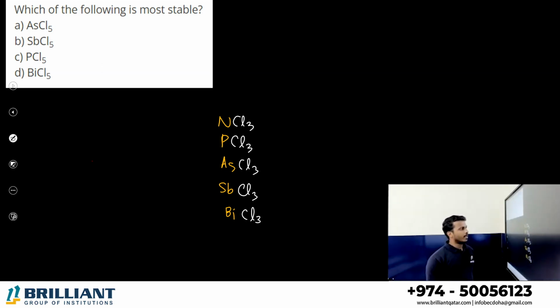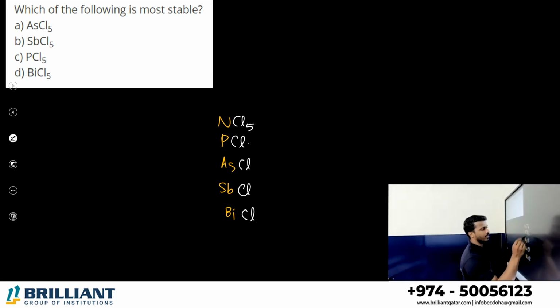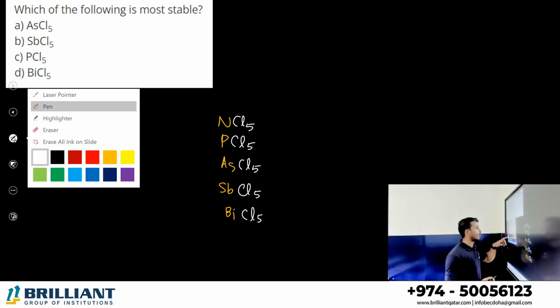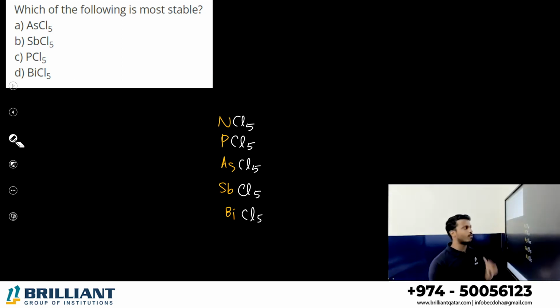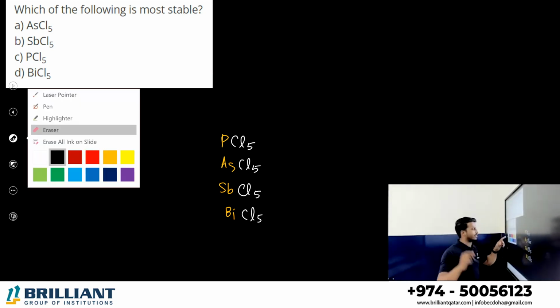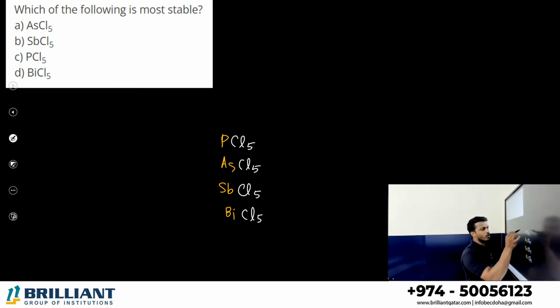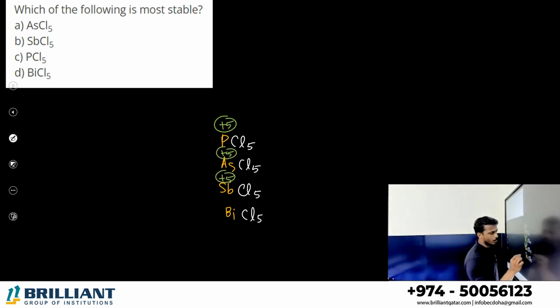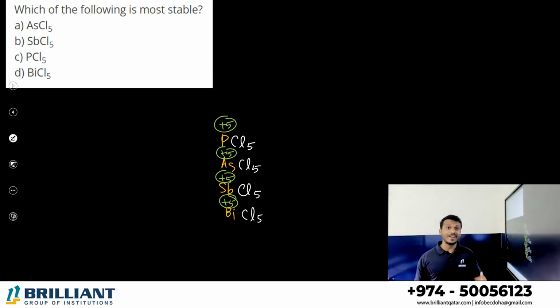Dear student, okay, they have given the pentachlorides, right? Not trichlorides, they have given pentachlorides. Okay, let's take it. Pentachloride: NCl5, PCl5, AsCl5, and so on. NCl5 we can cancel, because we know nitrogen with a +5 oxidation state in NCl5 does not exist. NCl3 is the existing one. In phosphorus, what is the oxidation state here? Here it is +5. This is also +5, this is also +5. You studied the inert pair effect.